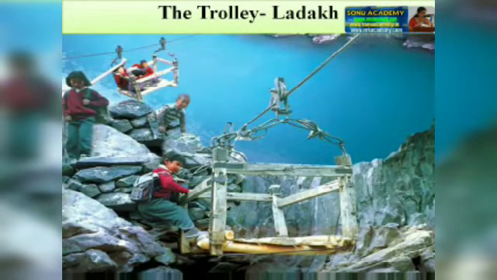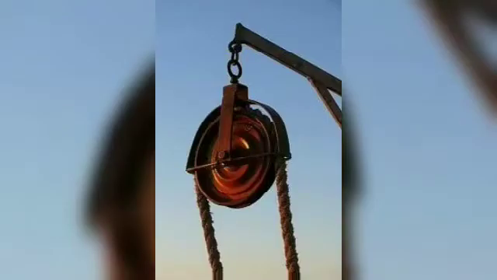With the help of this iron rope, the trolley can move from one end of the rope to another. This trolley is mainly used in states like Ladakh, where there is a very large distance between two places. So this is about trolley.